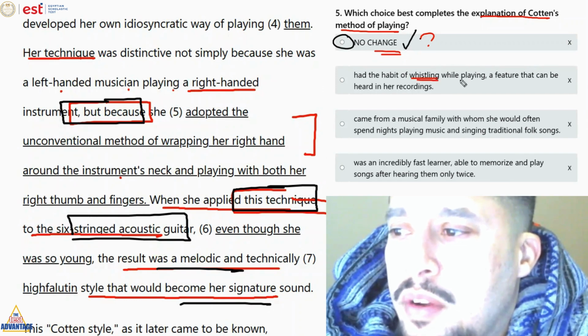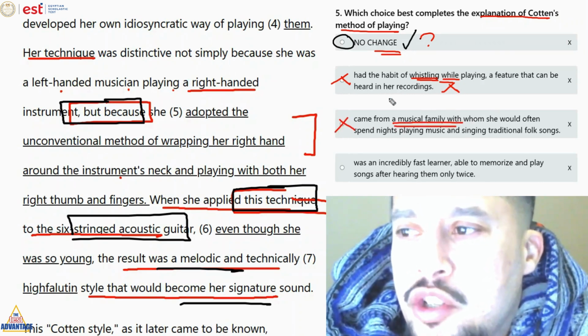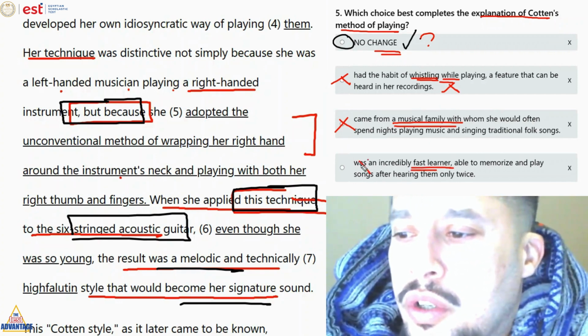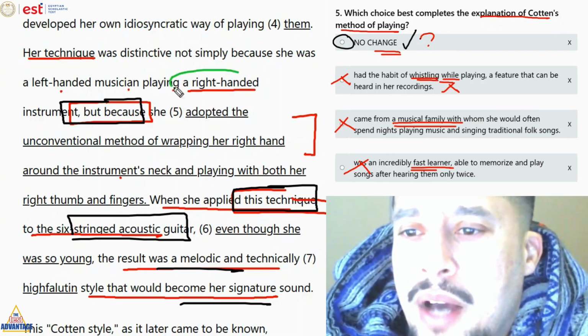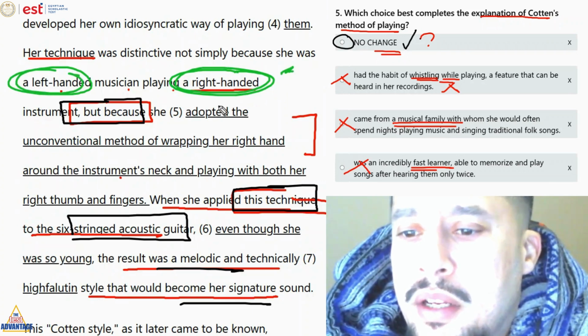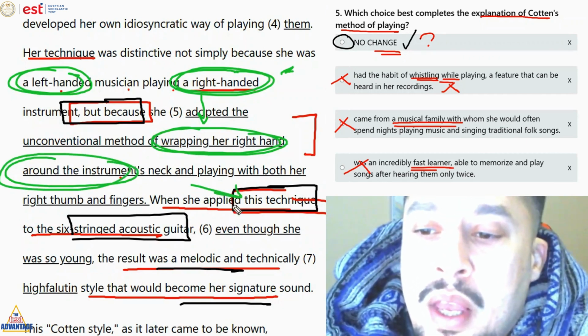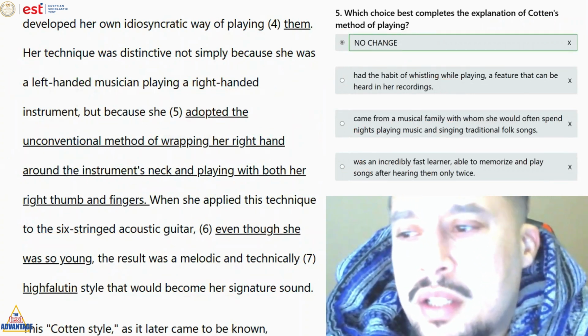فإيش دخل whistling في الموضوع? There's no support for whistling. There's no support برضو she came from a musical family. ما كلمناش على كده في explanation of her playing the music and wasn't a learner. No, answer is A. Again, answer A lay. We're talking about how she's playing بالleft hand, although الانstrument right-handed. وبتقول بقى ازاي تطبق الموضوع ده by wrapping her hand around the instrument's neck. And then here it discusses بيقول لي this technique. So لازم يشرح لي technique.